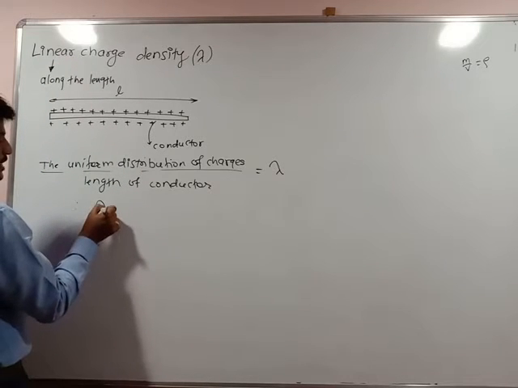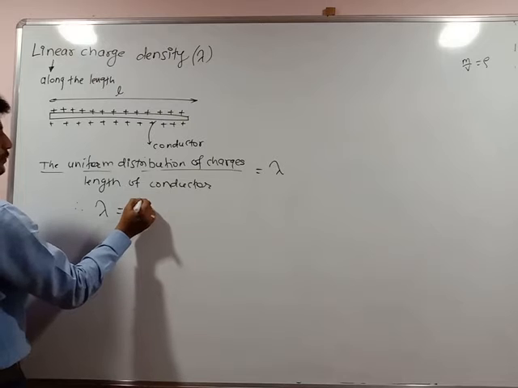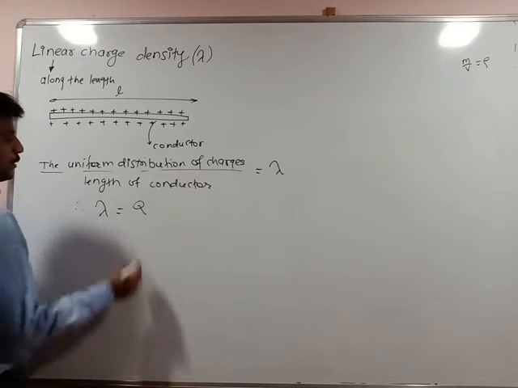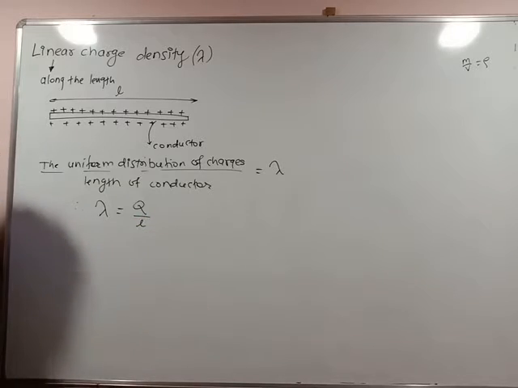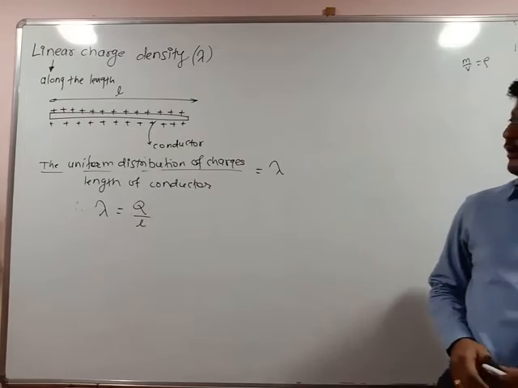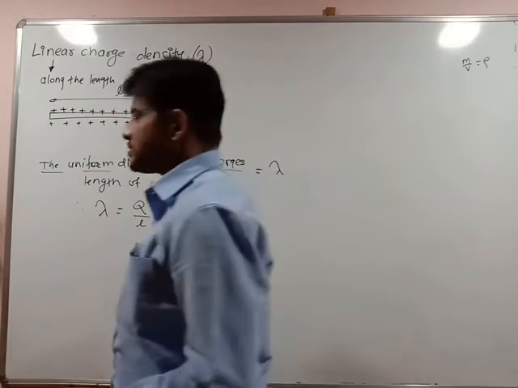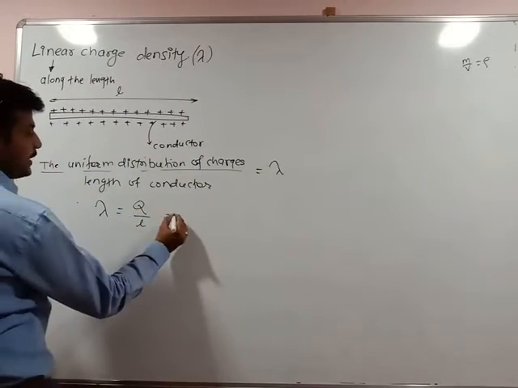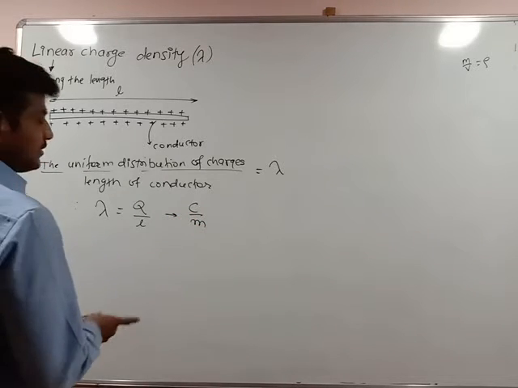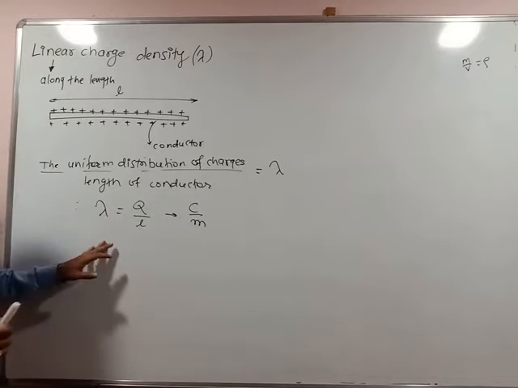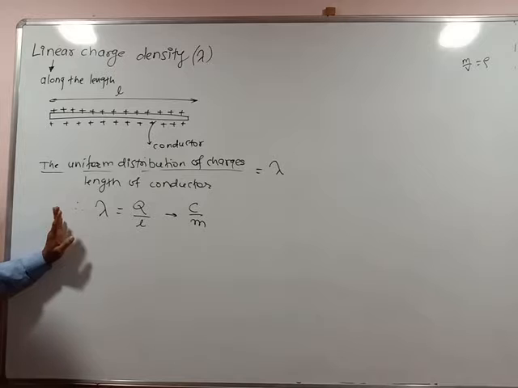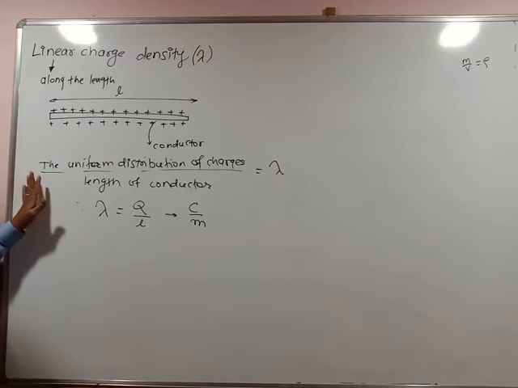So linear charge density lambda can be written as number of charges, total charges Q per unit length. So charges per unit length of the conductor gives the value for linear charge density, and its unit is said to be coulomb per meter. This is the simple definition of linear charge density. किती charges distributed आहेत along the length of the conductor, that is said to be linear charge density.